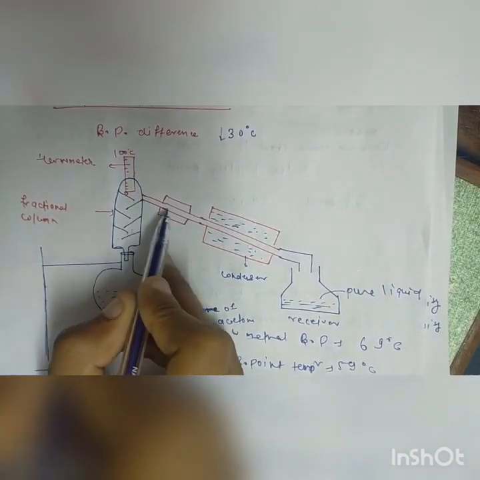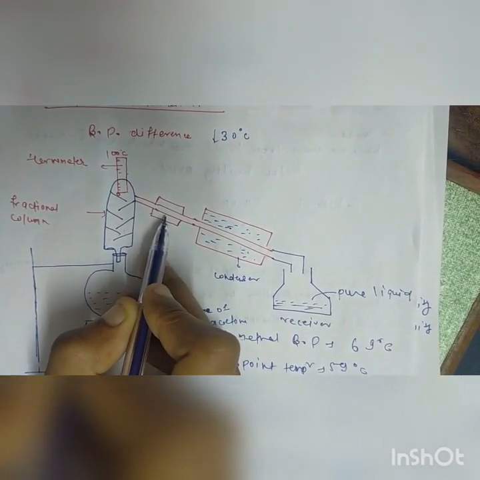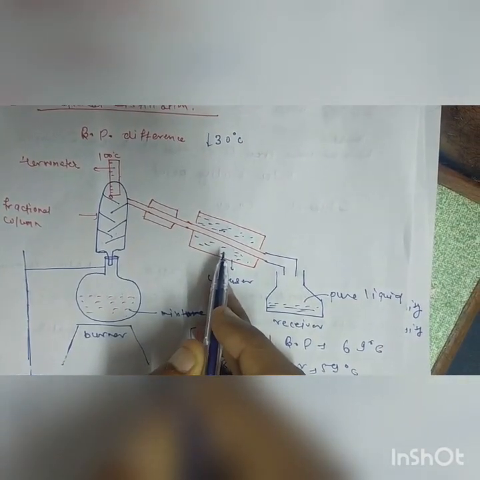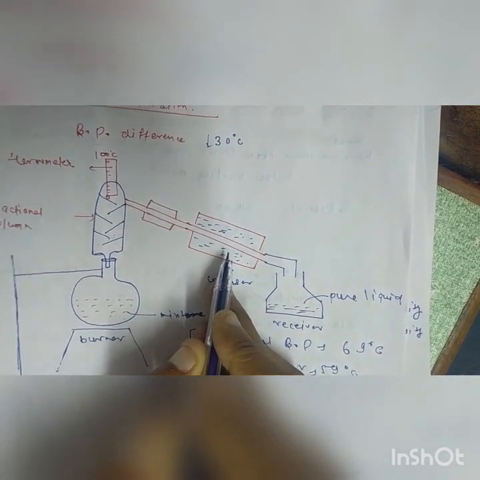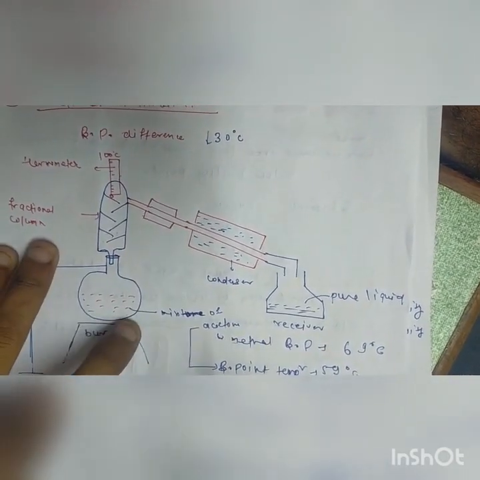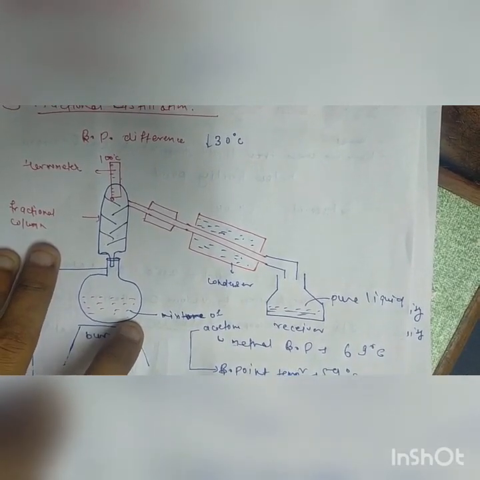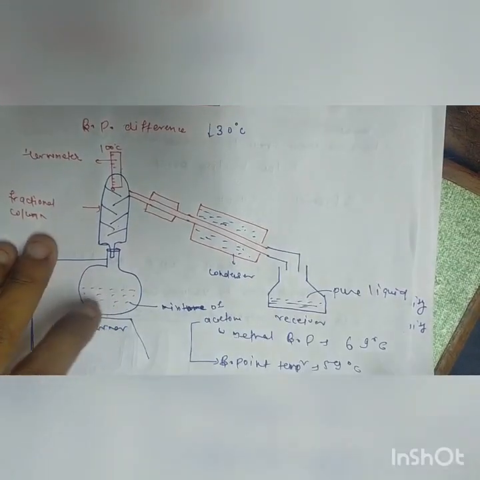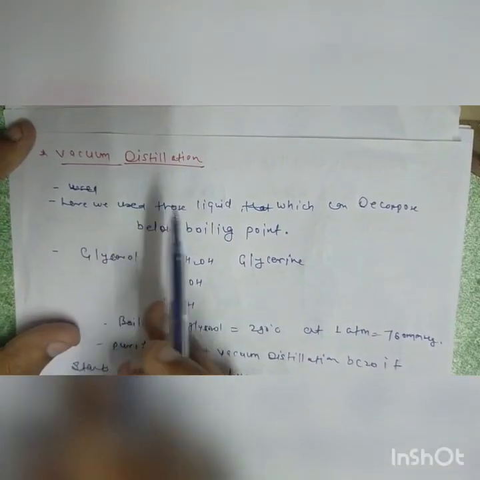So from here we will collect acetone in the compartment, and the acetone is further moved towards the condensation unit or the condenser. Here it starts to condense. It converts its phase from vapor phase to liquid phase, and after the conversion we collect the pure liquid in the receiver. Now we will discuss vacuum